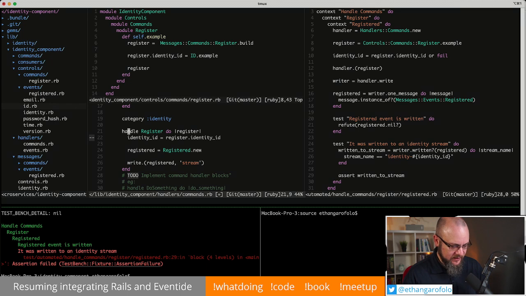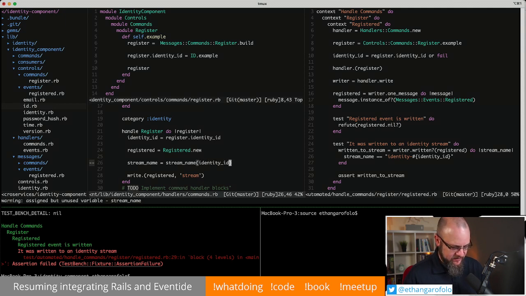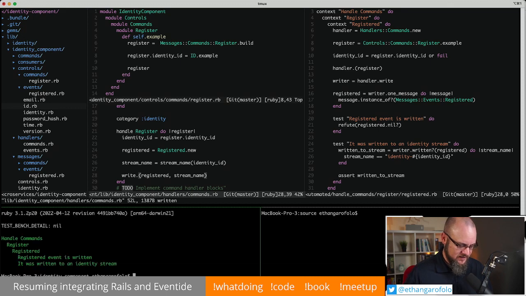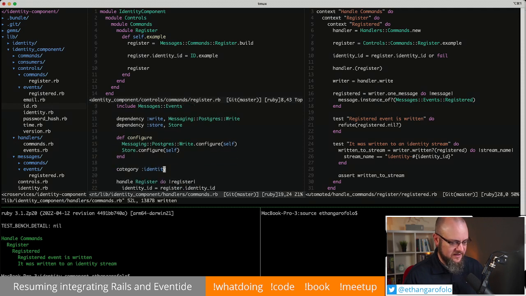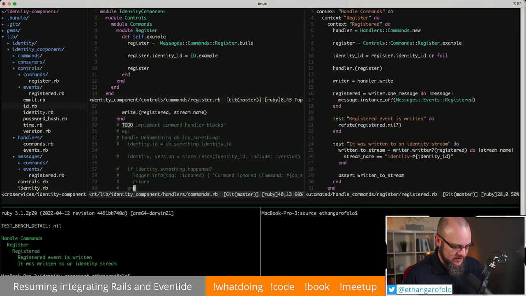And then we would need to build the stream name that we're writing to and pass in the identity ID as we do that. And then I wonder if I could make my life easier in this flow if I started calling that stream stream_name. So that when we get to the point that we're actually writing it to the correct stream, just come in and delete those. And now we pass. Great. Why did we pass? Oh, I see. I thought maybe the category identity line wasn't in here already, but there it is. So we're good.